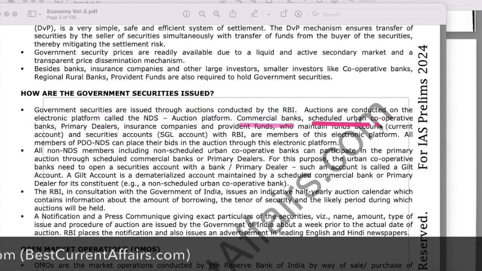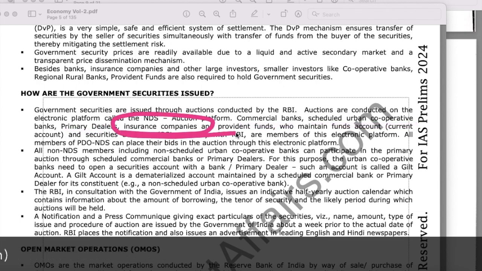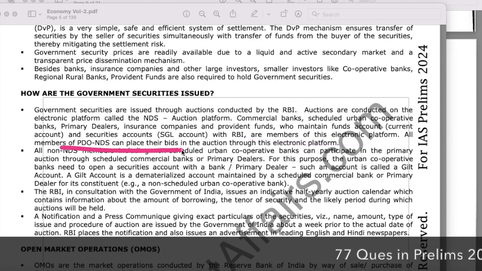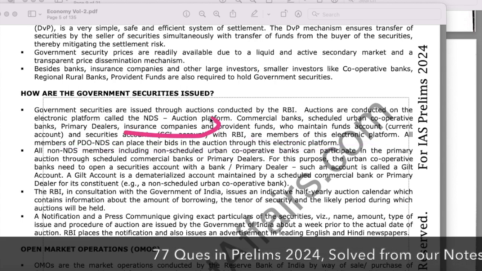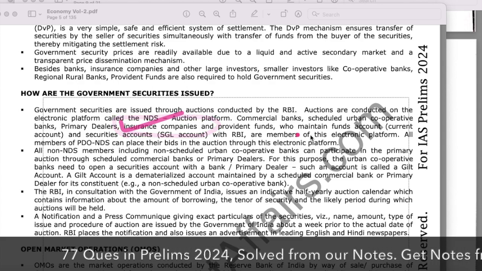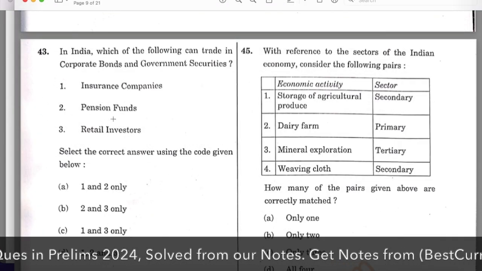Commercial banks, scheduled urban cooperative banks, primary dealers and insurance companies, provident funds who maintain funds account and sub accounts are members of this electronic platform. So they can place their bids in the auction through this electronic platform. So insurance companies, they also invest in government securities, that is mentioned here. 1 and 2 is correct.